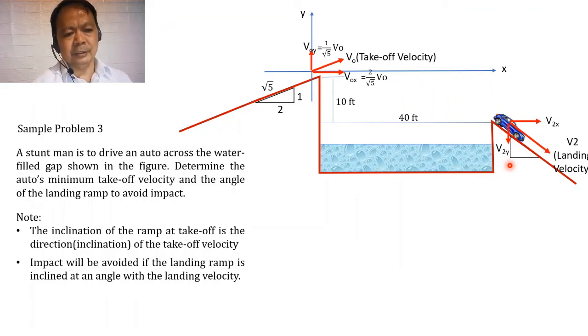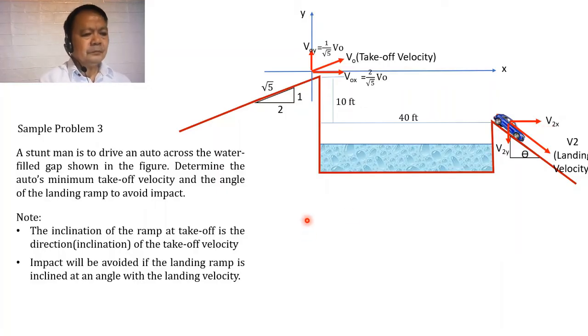Therefore, okay, the inclination of this landing ramp can be taken as the ratio of the vertical component of the final velocity to the horizontal component of the final velocity. Hence, masosolve natin itong inclination kapag nasolve natin therefore itong kanyang components of the landing velocity.